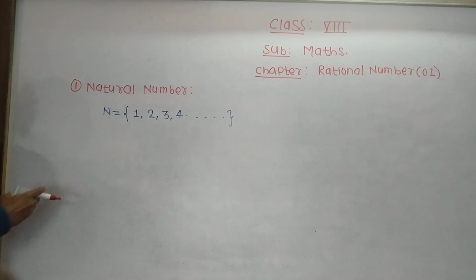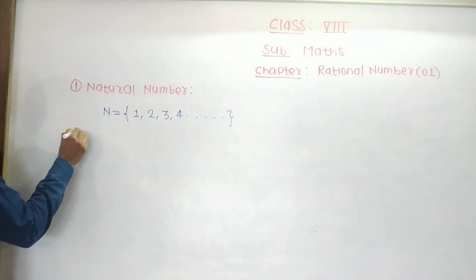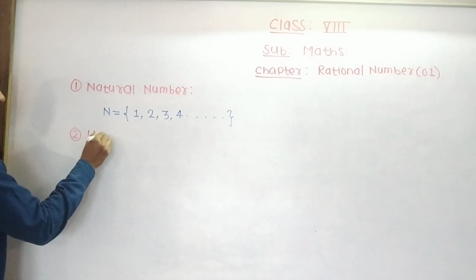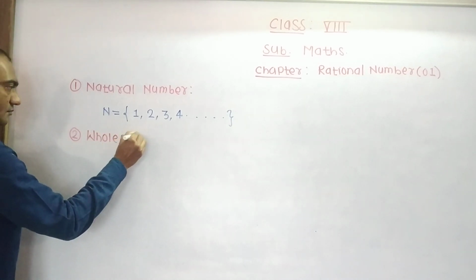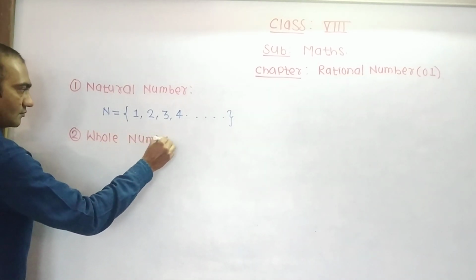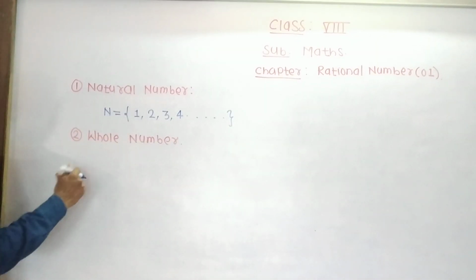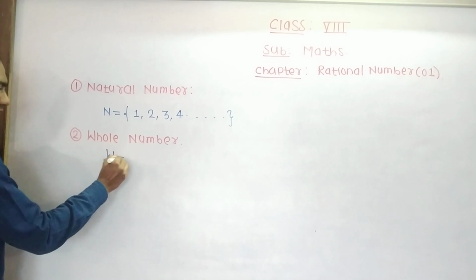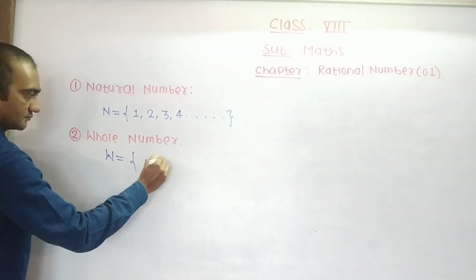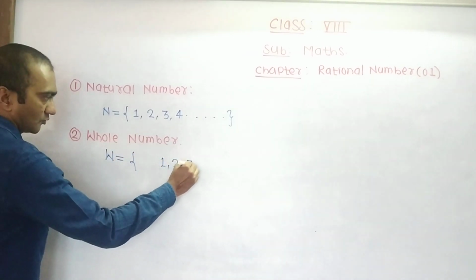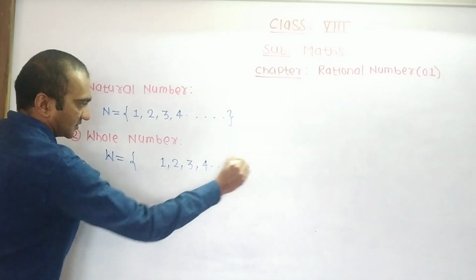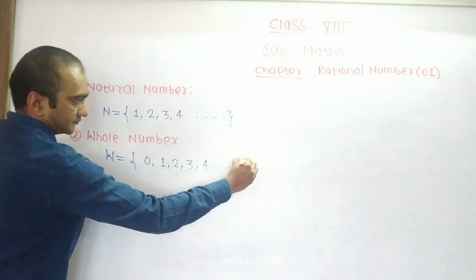Second number is whole number. Whole number is a set of natural numbers with 0.